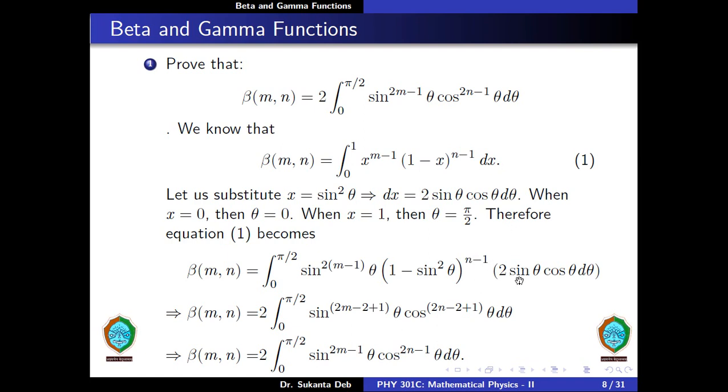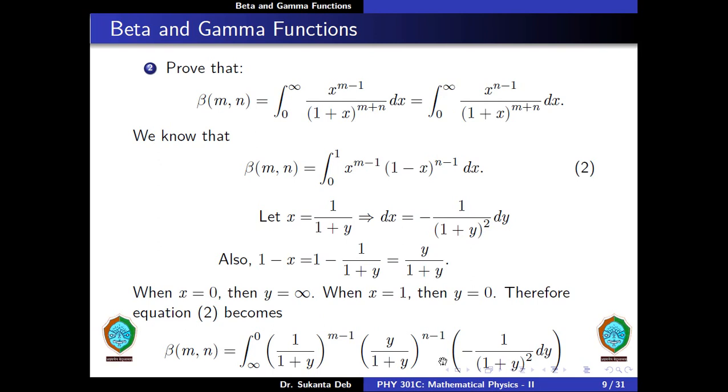dx is 2 sine theta cos theta d theta. So this gives us 2 into integration from 0 to pi by 2 sine to the power twice m minus 2 plus 1 theta cos to the power twice n minus 2 plus 1 theta d theta, and which gives beta of m comma n is equal to 2 into 0 to pi by 2 integral of sine to the power twice m minus 1 theta cos to the power twice n minus 1 theta d theta.